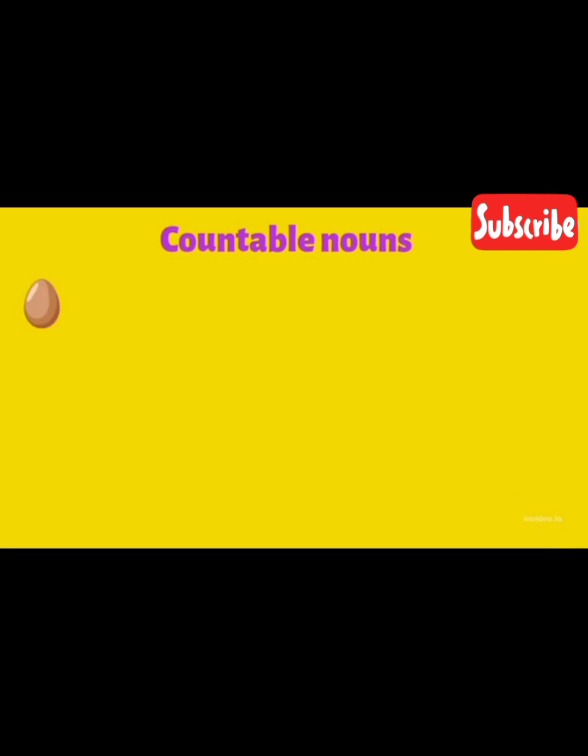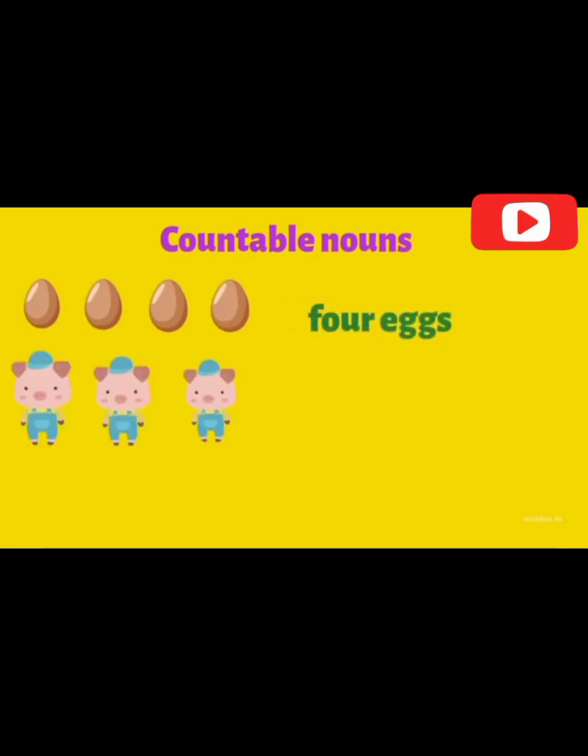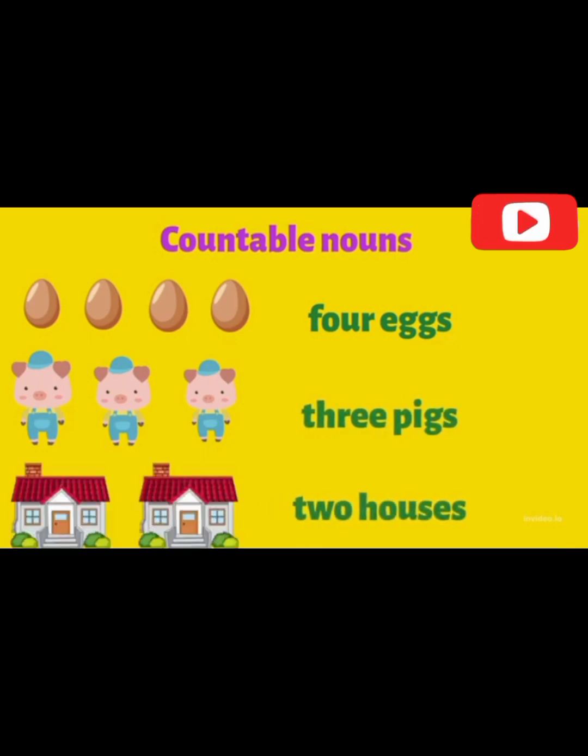Countable nouns. Examples: 4 eggs, 3 pigs, 2 houses.